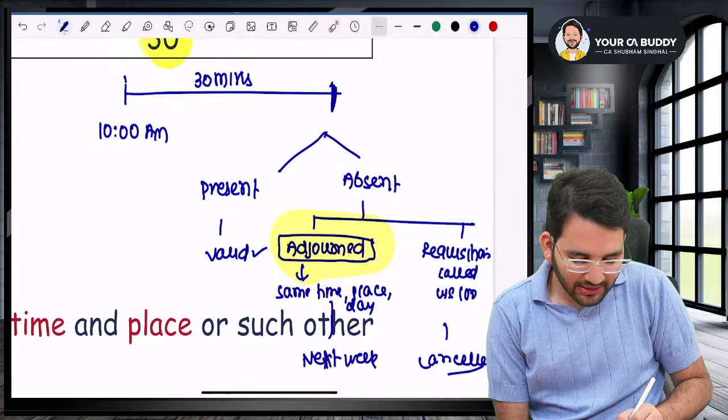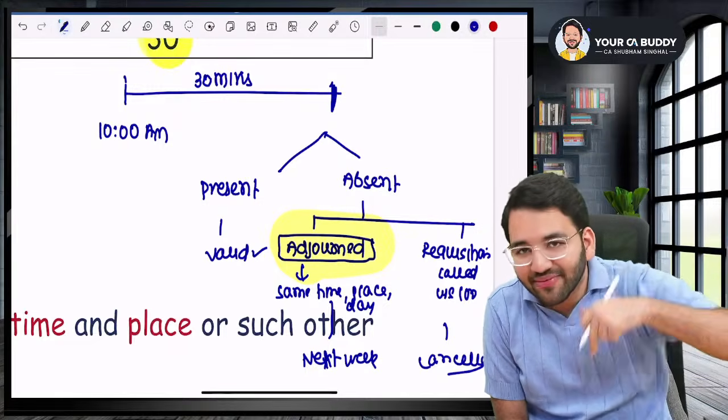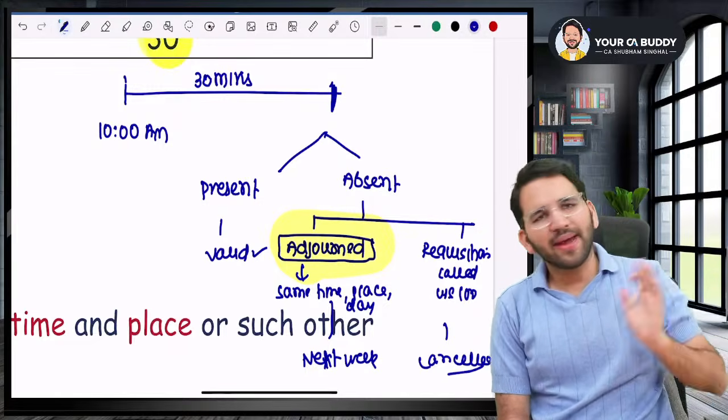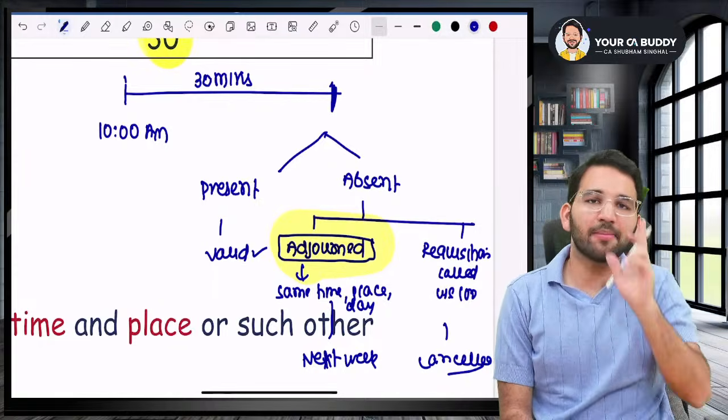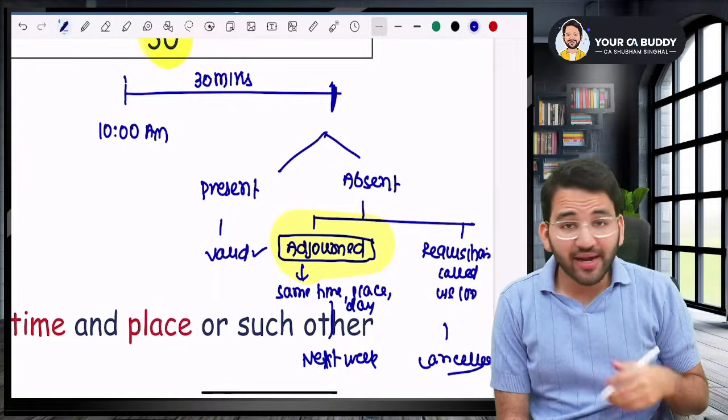Everything will be same, just that next week. So instead of today, as in Wednesday, you'll go to the next Wednesday. Same time, same place, same day, everything will be same. Date will be different. So it will be adjourned next week.